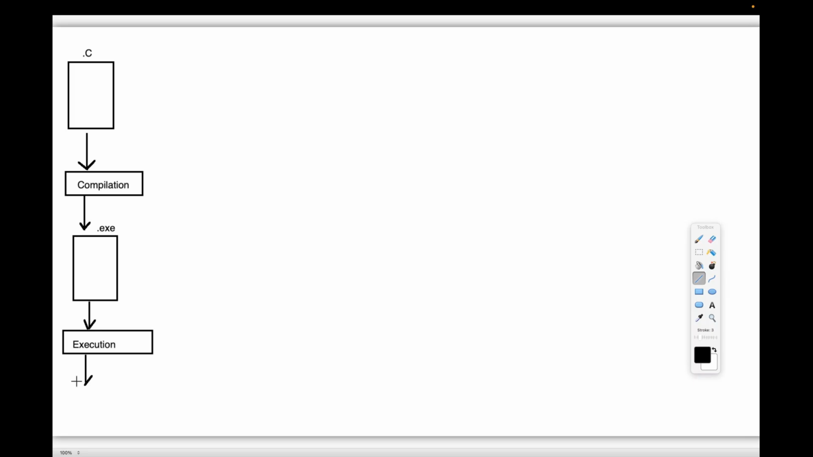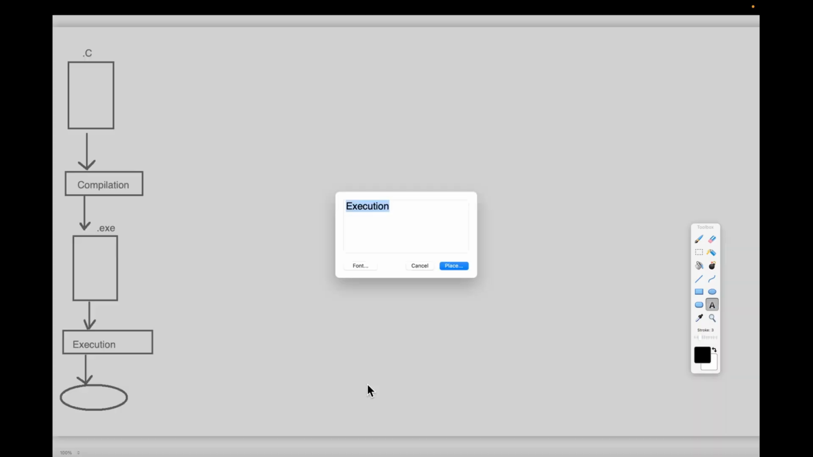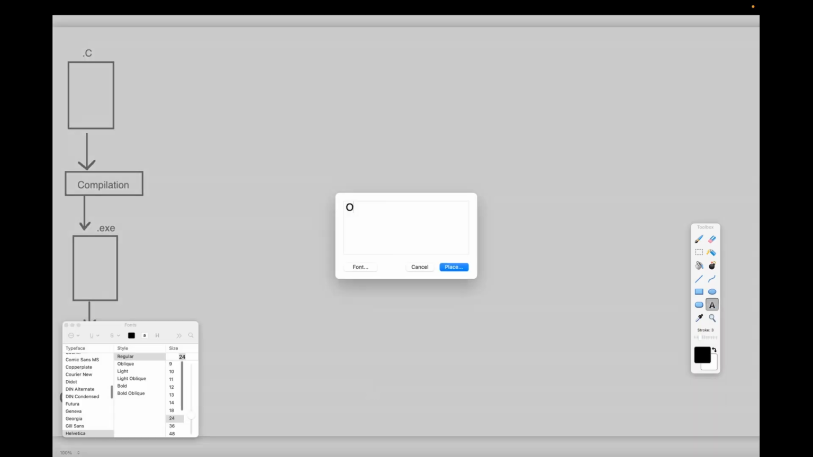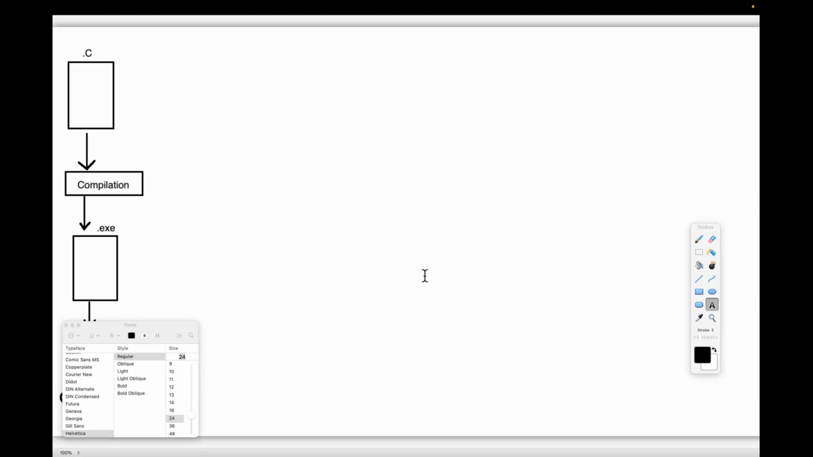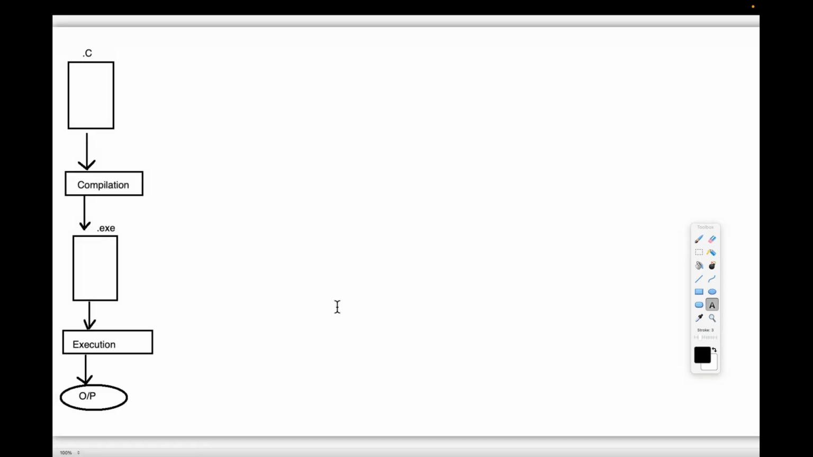At the end, what are we able to get? Output. When we execute the C program, then only are we able to get output. Now all of you understand it clearly. Output is what we are getting here. Okay, nice, good.